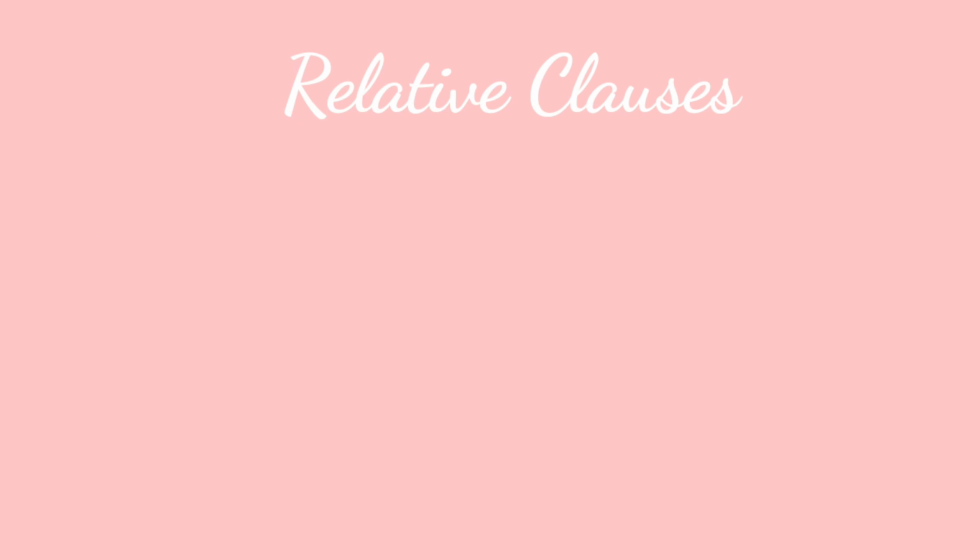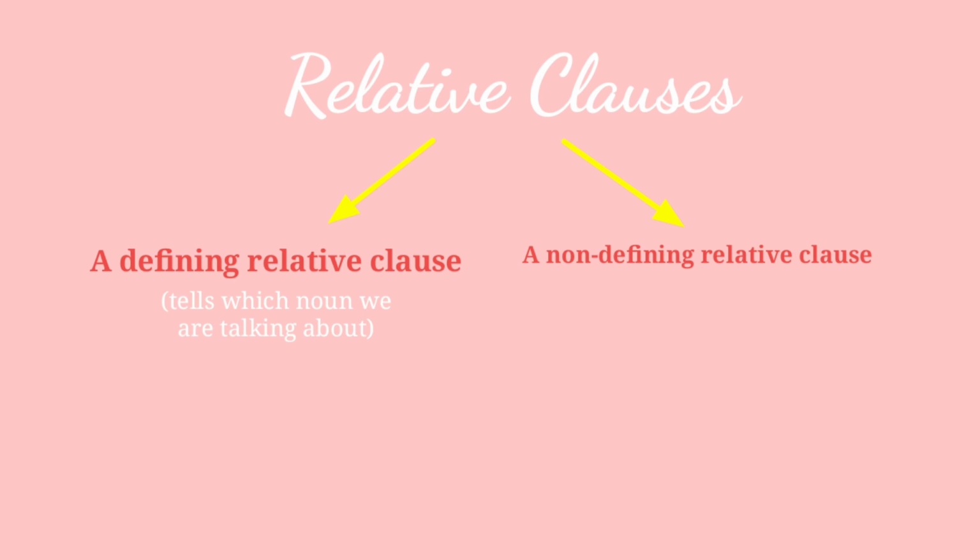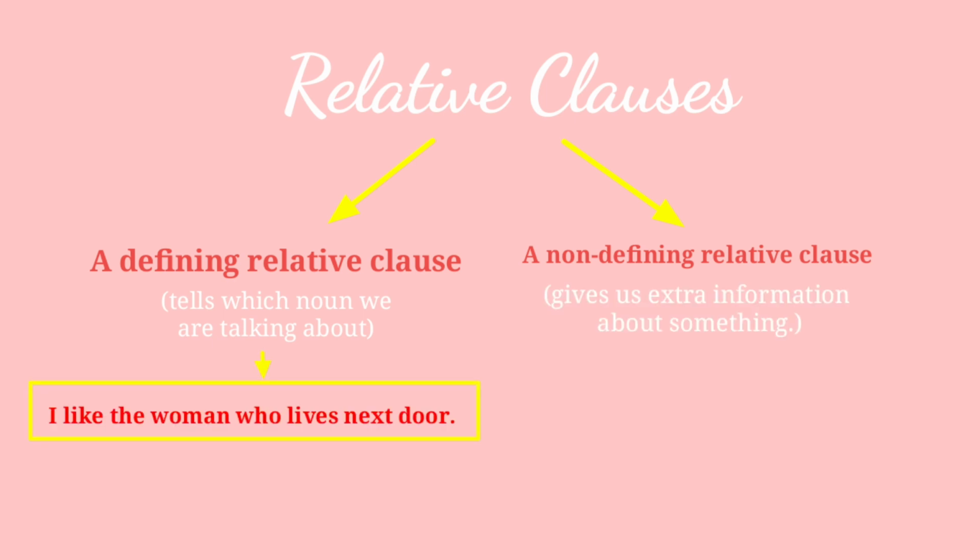Relative clauses include defining relative clauses and non-defining relative clauses. Example: I like the woman who lives next door. If I don't say who lives next door, then we don't know which woman I mean. Next, a non-defining relative clause gives us extra information about something.